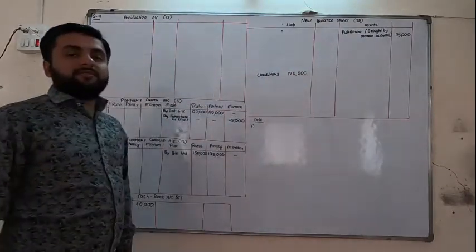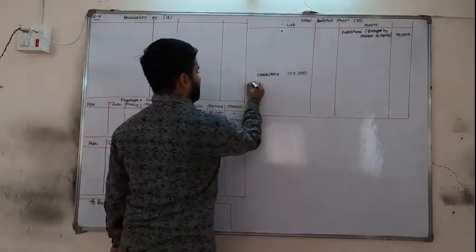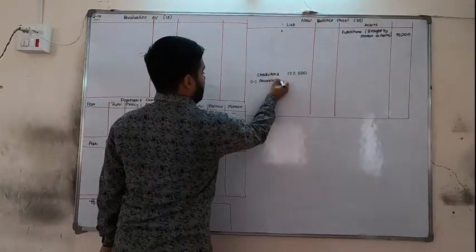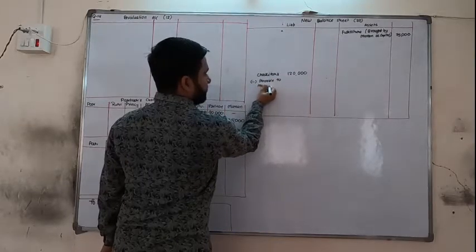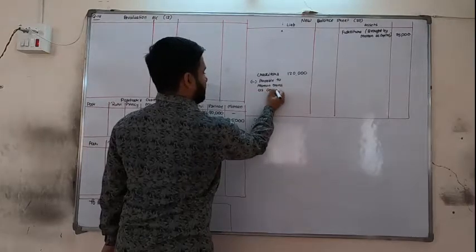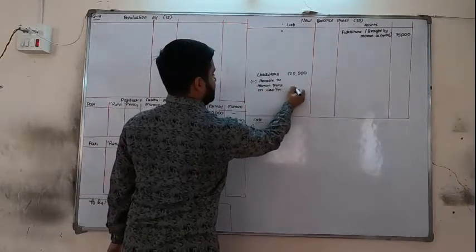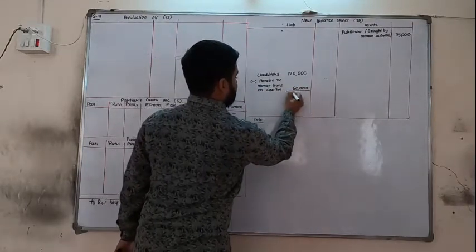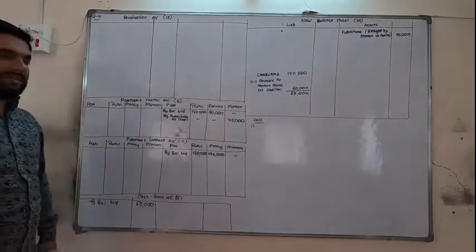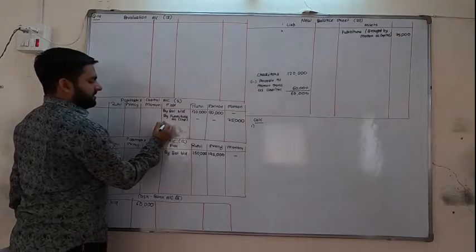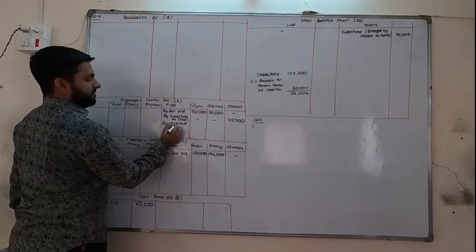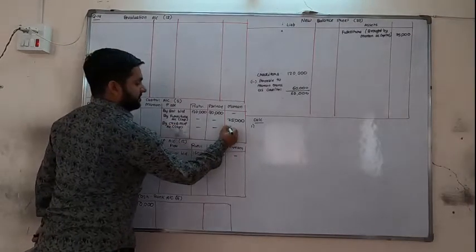In that 60,000 are cancelled as capital, so minus payable to Manan transferred as capital 60,000. The remaining balance inside the column is 60,000. We will leave one line because one more adjustment is there for creditors. Now here on the credit side, by creditors account in bracket capital 60,000.